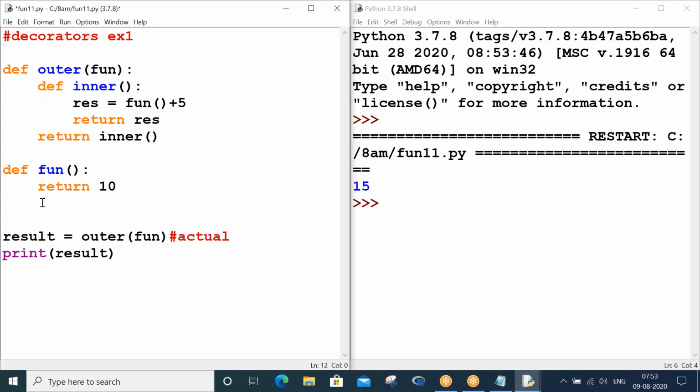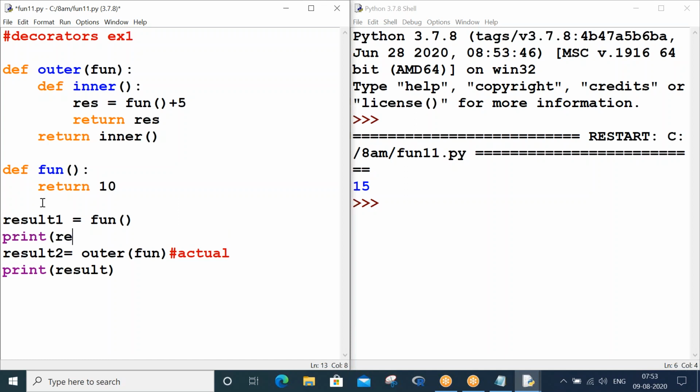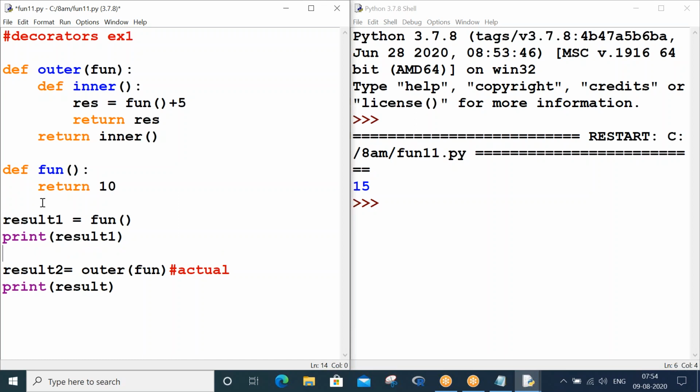Let me modify it. This is result 2, and this I'll put as result 1. Now you call your function straight away and print result 1.